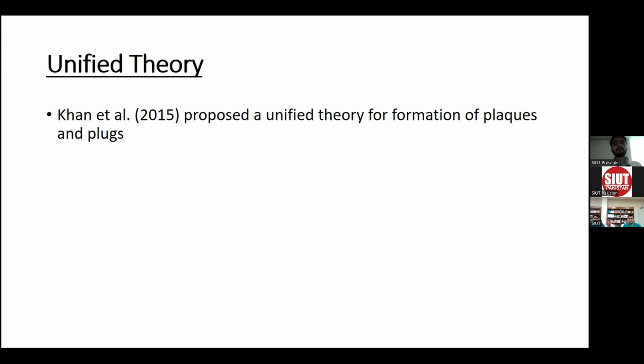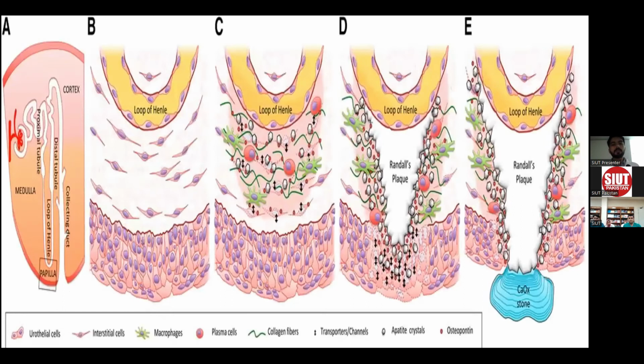Khan et al. proposed a unified theory of the formation of plaques and plugs. According to him, both processes go side by side in stone formation. In the papilla, in the loop of Henle, the crystals of apatite are deposited and invade the interstitium. When they come in contact with the collagen fibers, they activate the inflammatory process and lead to the deposition of